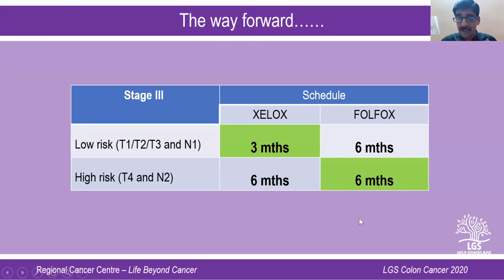So today we have a situation where even among stage 3 patients who are node positive, 3 months of CAPOX would suffice. But if the patient is stage 3 and high risk, I quantified the risk over here. Low-risk stage 3 means node positive, but T1, T2, T3: 3 months of CAPOX is good enough. In a high-risk patient, you'll have to go for 6 months of FOLFOX or XELOX in node positive patients. That is the consensus regarding adjuvant therapy, stage 3.